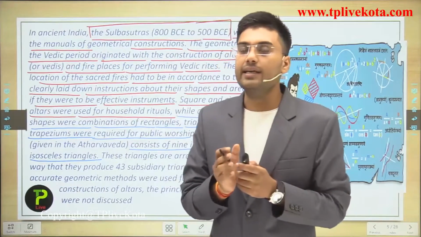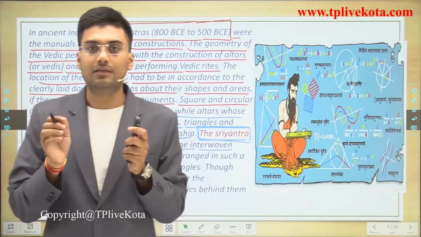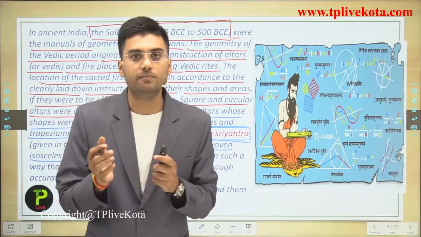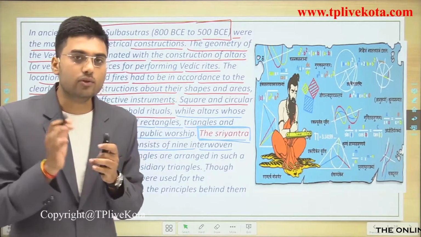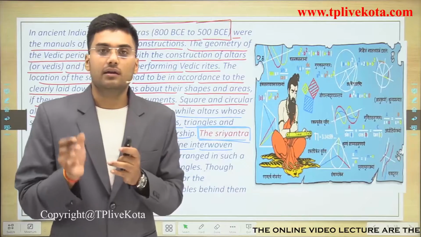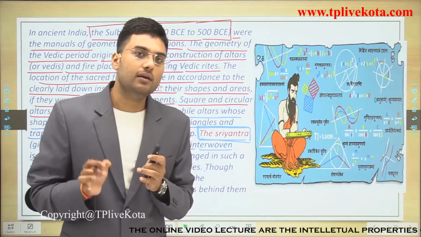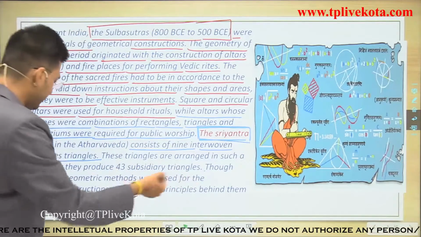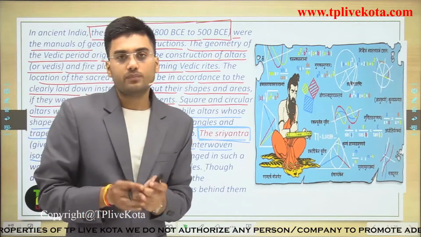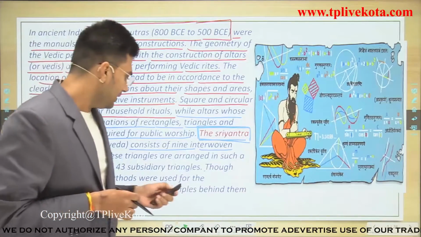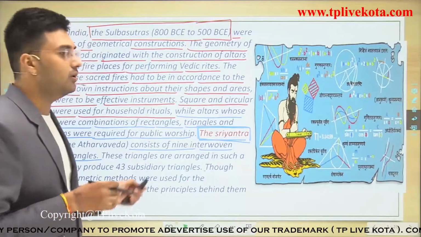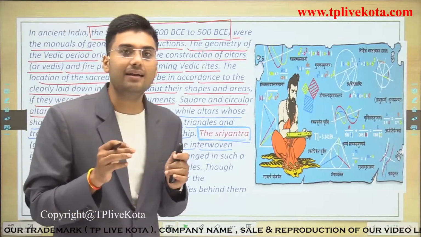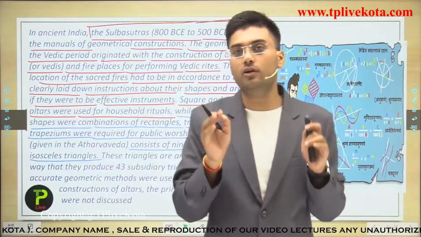In ancient India they had a knowledge of the circle, trapezium, triangle, rectangle and other geometrical shapes, and they designed altars or Vedis in the shapes of rectangle, triangle and trapezium, but the principle behind them was not discussed. So from all these examples, we can say that at that time they had a knowledge of geometry.